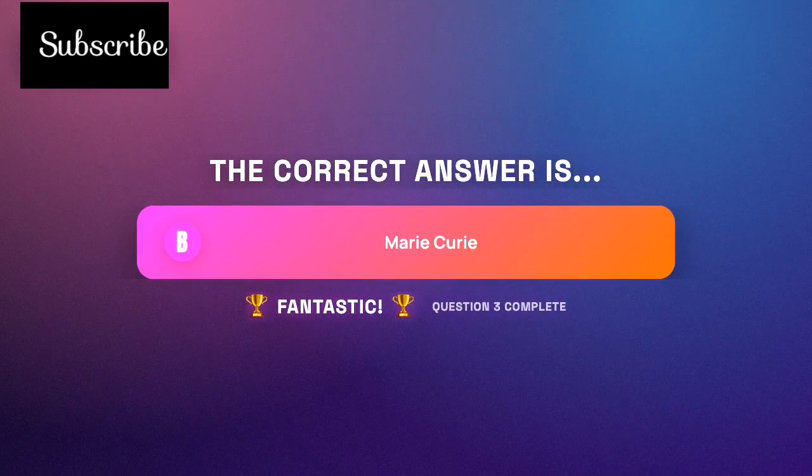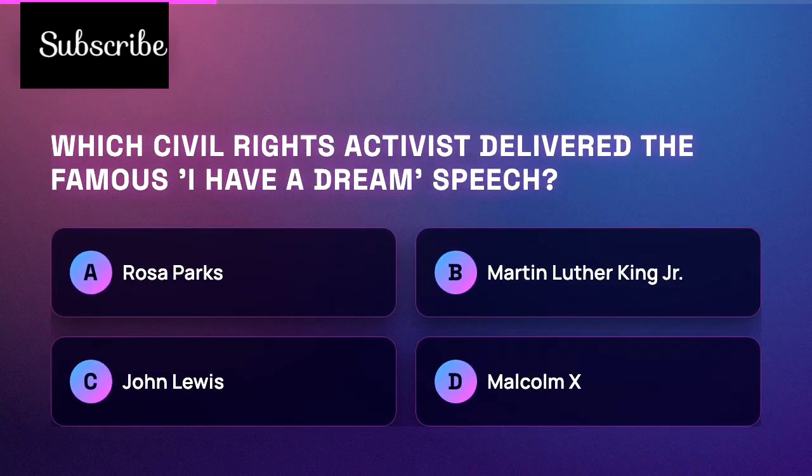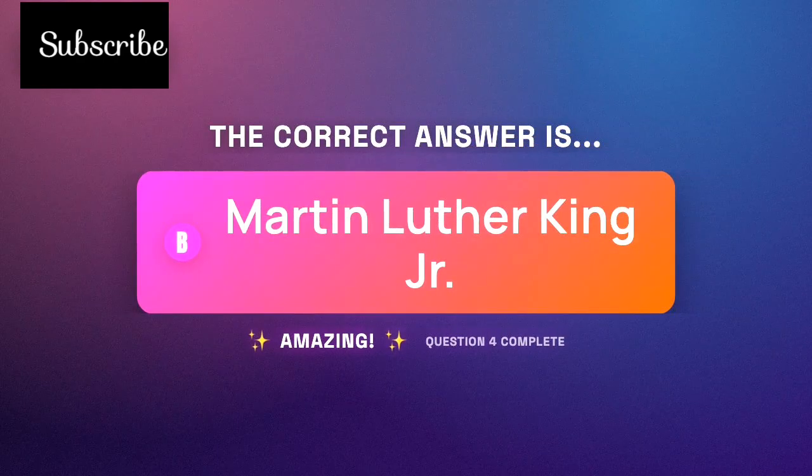Marie Curie remains the only person to win Nobel Prizes in multiple sciences, physics and chemistry, and was the first person to win multiple Nobel Prizes. Which civil rights activist delivered the famous "I Have a Dream" speech? The correct answer is Martin Luther King Jr.